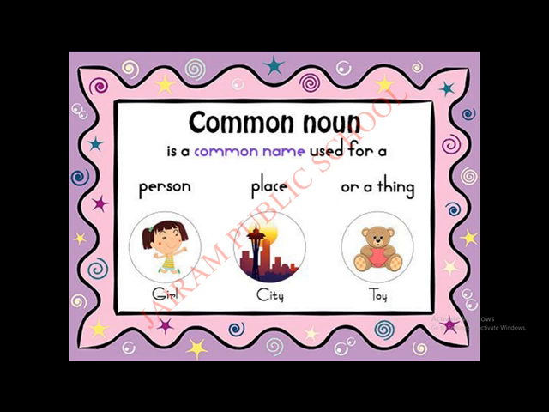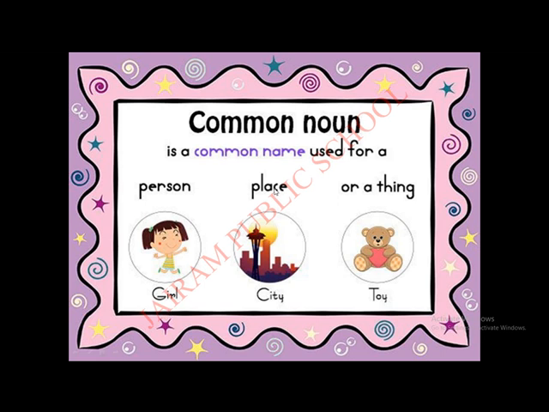Listen. A common noun is a common name used for a person, place, or a thing. Okay, children? See, for a person, they have mentioned a girl. They are not specifying anything, they are just calling it a girl.